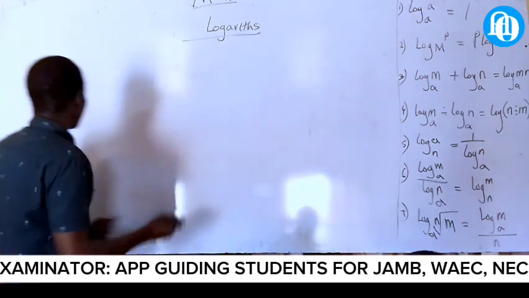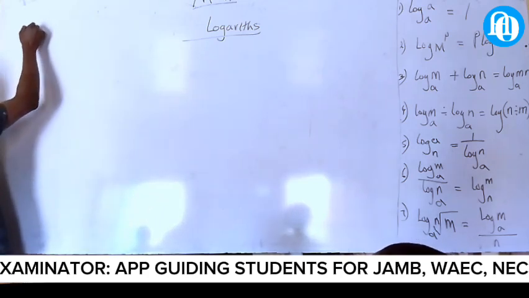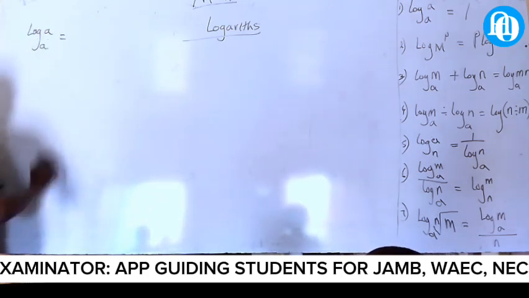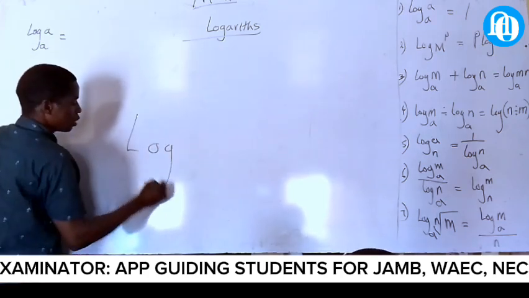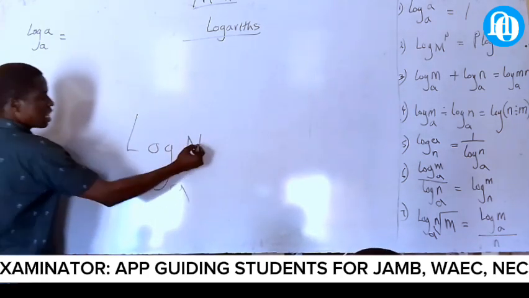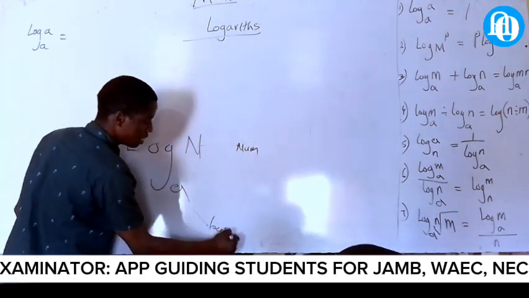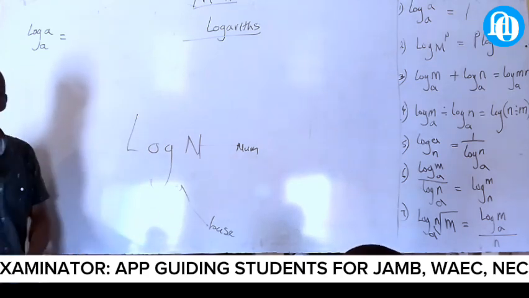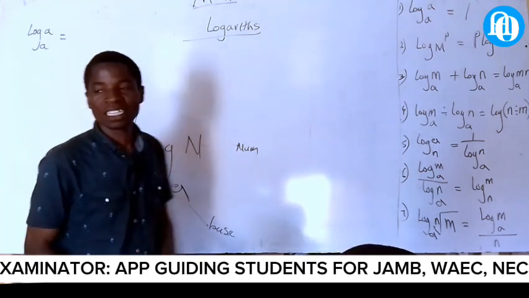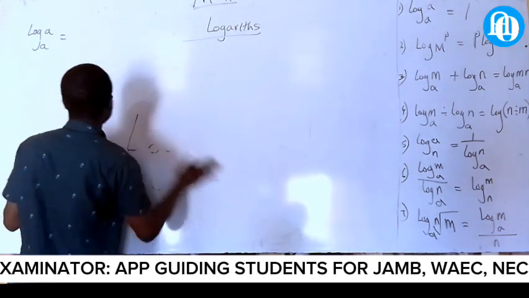Now, law one. Log a a. Anytime you see they have the same number, if I write log like this, a and n, this one represents the number and this one represents the base. Notice that in logarithm. Now, let's move to the next one.